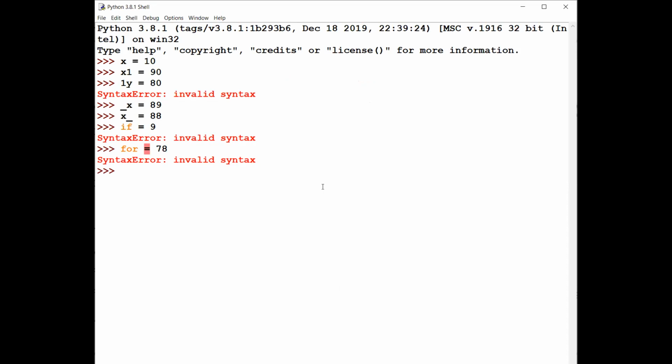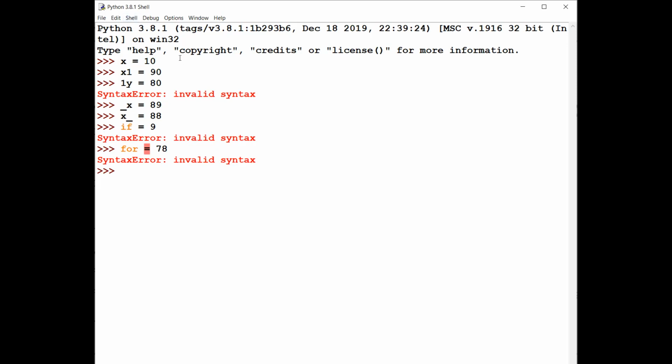Right? Python supports different keywords. As of now, I'm using 3.8 version of Python. So till 3.8, we have 35 keywords which we cannot use as identifiers. There are 35 reserved words in Python which you cannot use as identifiers. If you try to use them as identifiers, you will get an error.